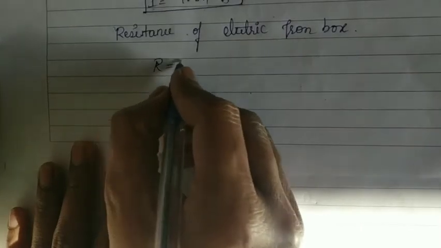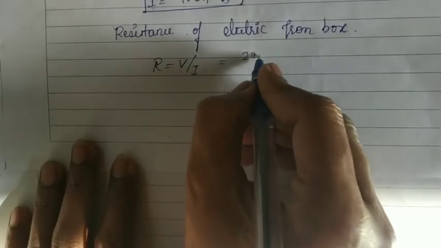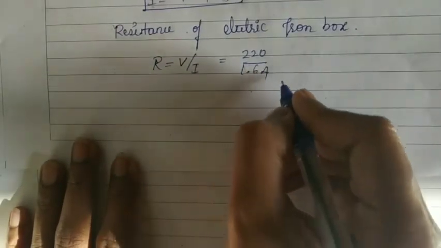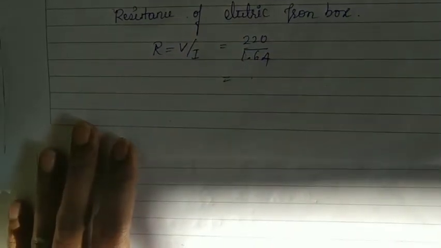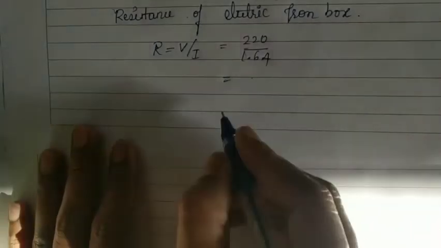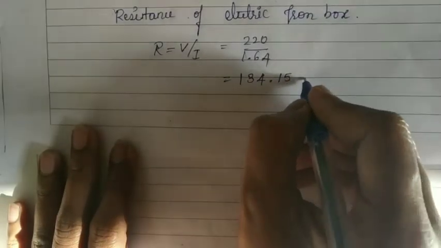R is equal to V by I. V is equal to 220 volts divided by 1.64 amperes. Simplifying, we get 134.15 ohms.